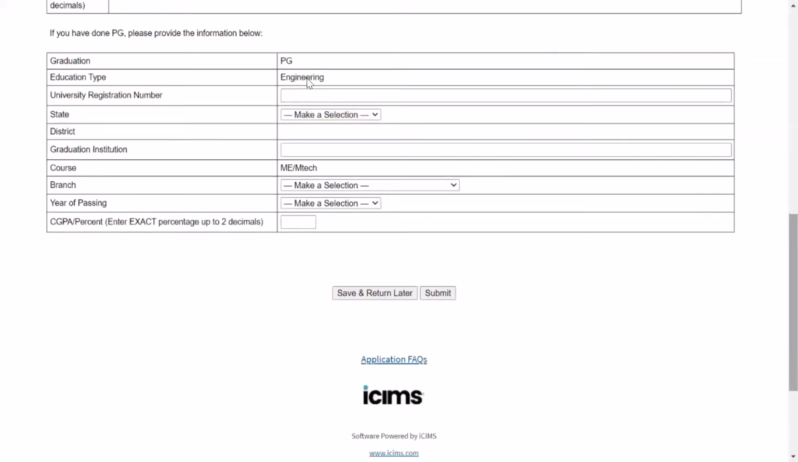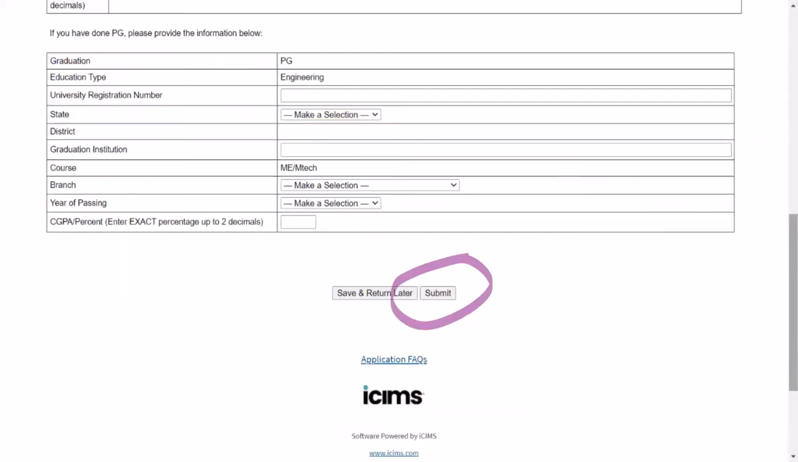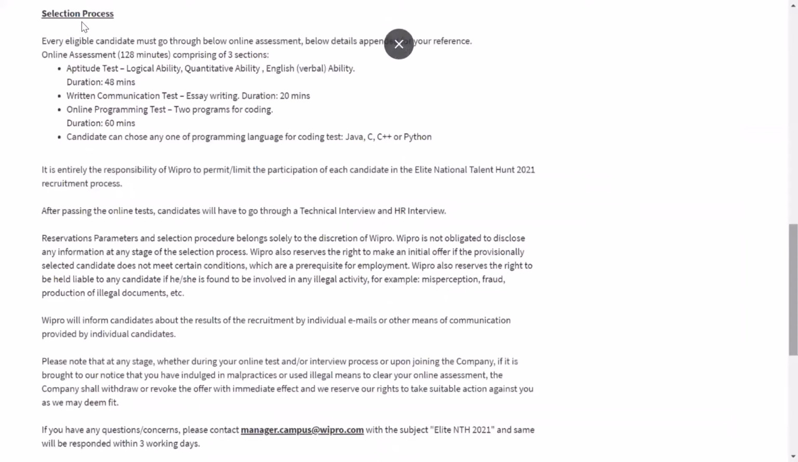If you have postgraduate also, then you can fill these details. Otherwise, I don't think it would be of any value for most candidates. And then you can submit here. So finally, you're done with all your registration. Very soon, just after clicking on submit, you will get an email in 1 to 2 minutes regarding the acceptance of your candidature. And the selection process, as you can see: aptitude test, logical, quant, English ability, duration 48 minutes.